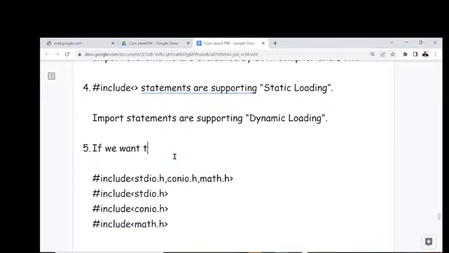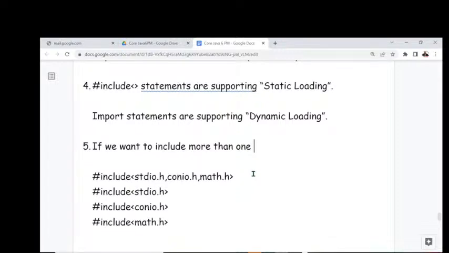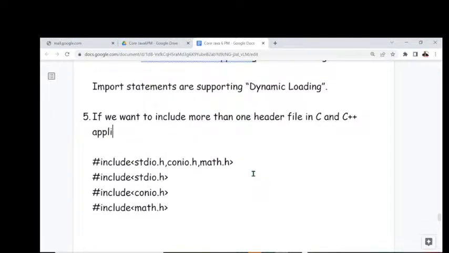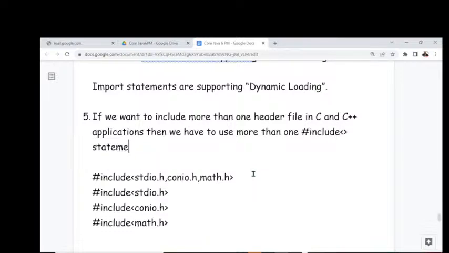If we want to include more than one header file in C and C++ applications, then we have to use more than one hash include statement.